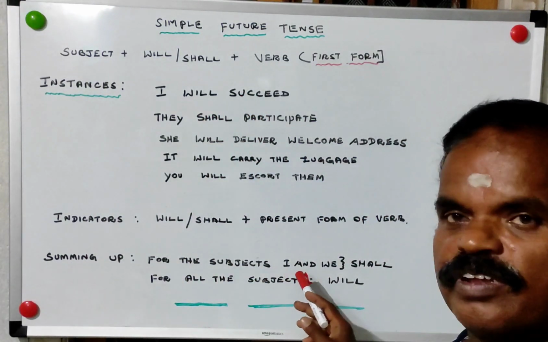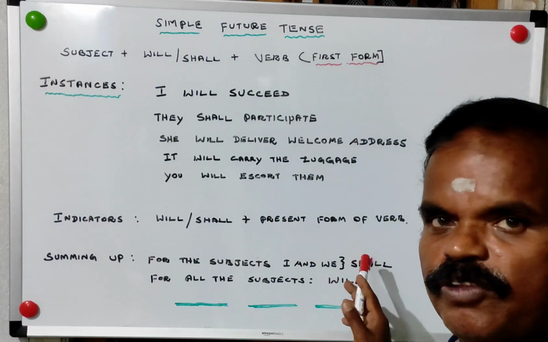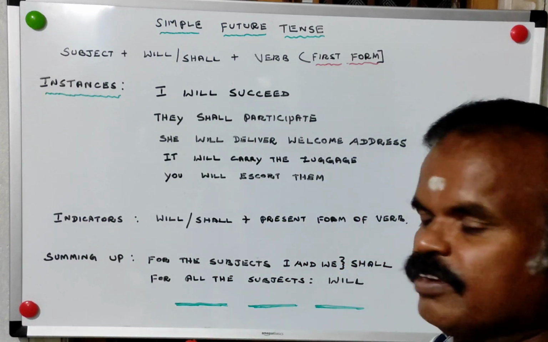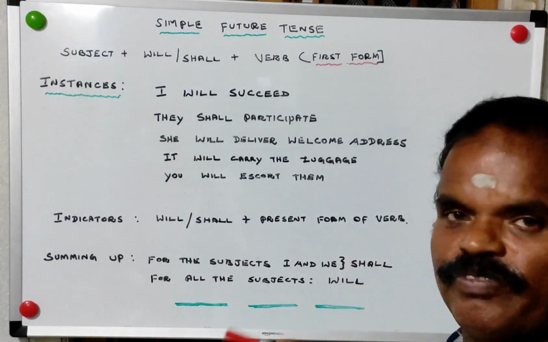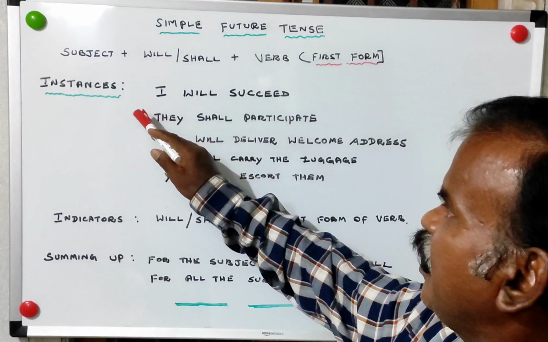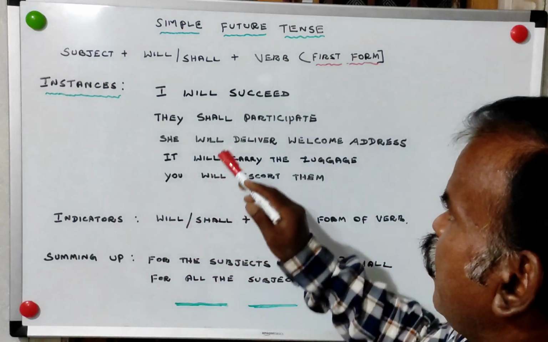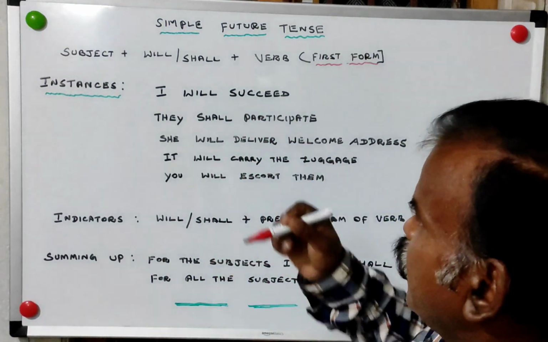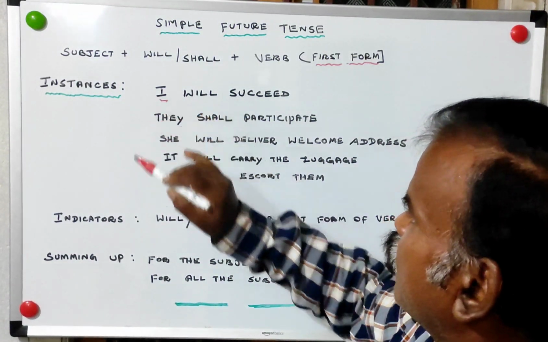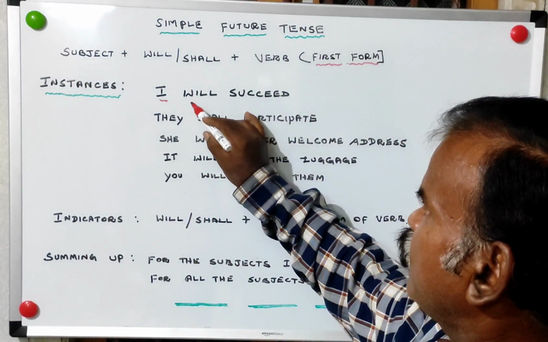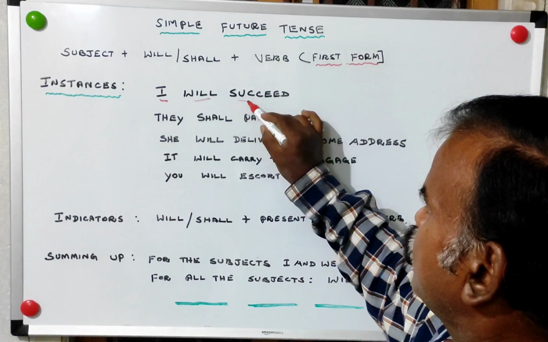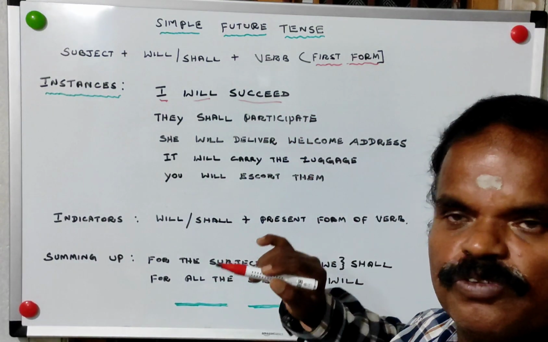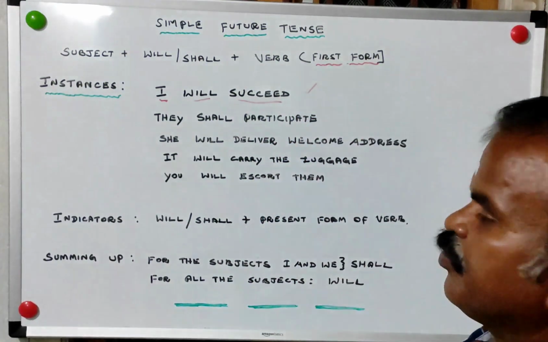For the subjects I and we, we have to use shall. If any doubt is there, for all the subjects we can use will. Let us go for instances. I will succeed. I is the subject. Second one is will or shall, any one. Third one is present form of verb. So this is the correct answer.